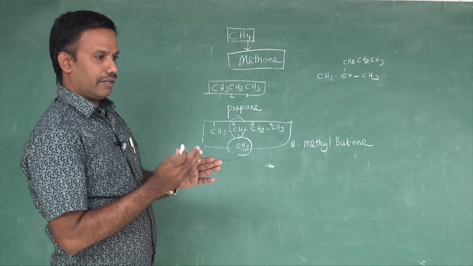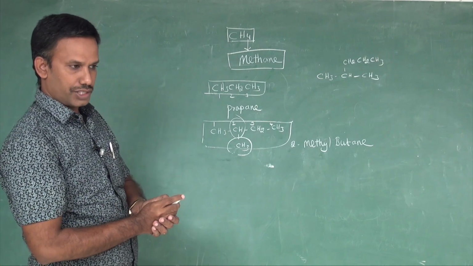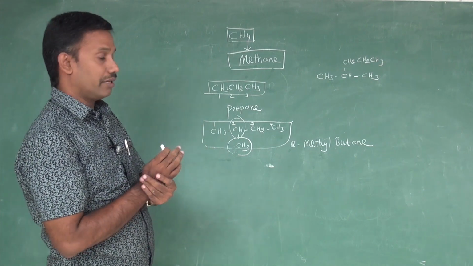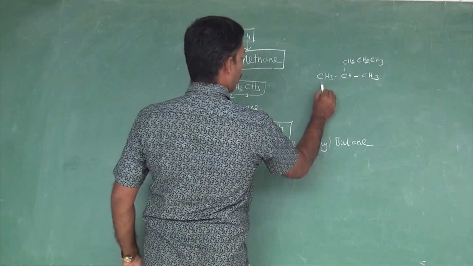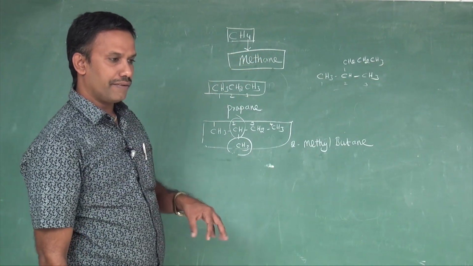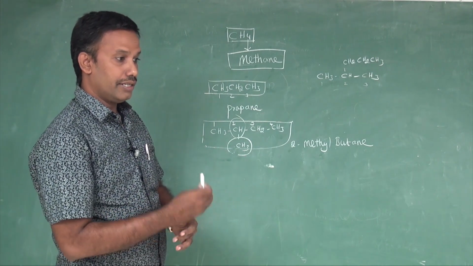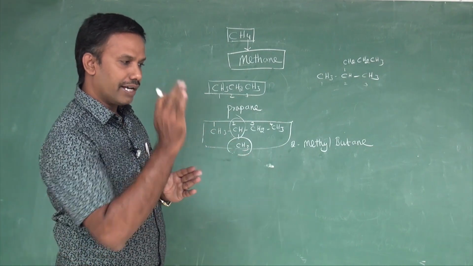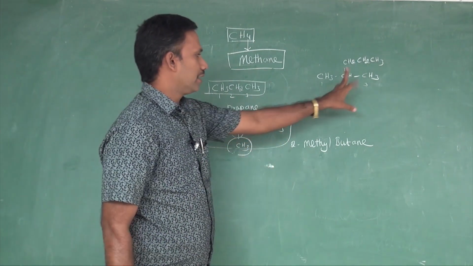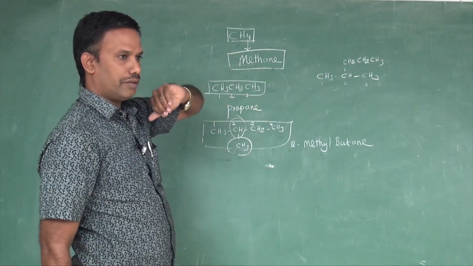You cannot always have a long chain as a straight one. There may be branching also. So to find the root word or parent chain, you have to be keen about the numbering. If you always start numbering 1, 2, 3, you may go wrong, because the main chain should have the more number of carbon. You have to find the possibilities, then find which line will have more carbon, and that line should be taken. Here there are only 3 carbons, so it is not the correct way of numbering.